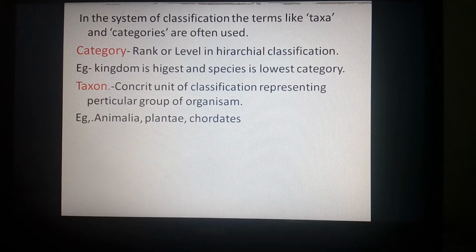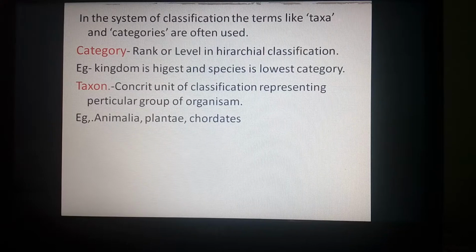If we take the taxon Plantae, that also represents a concrete unit of a classification. This particular group of organisms shows autotrophic nature. They can go for the process of photosynthesis and can prepare their own food material. So that is about Animalia, Plantae, and chordates.